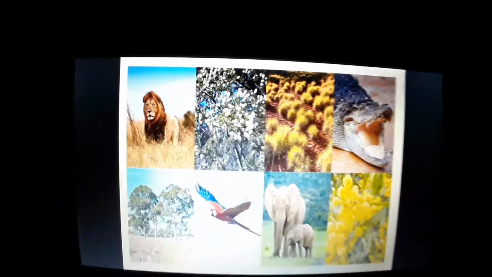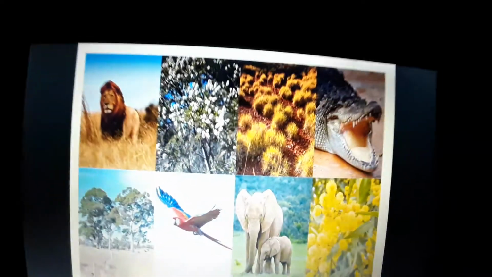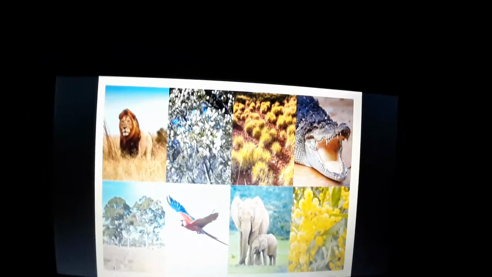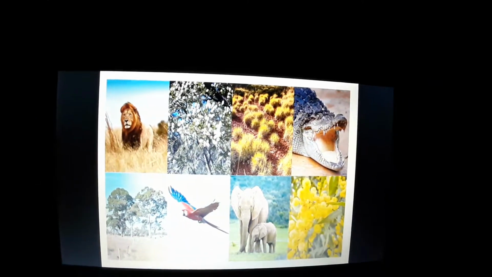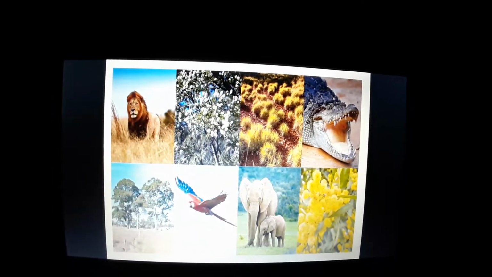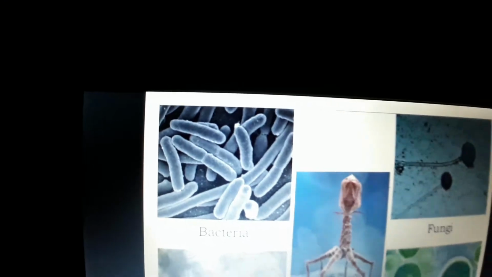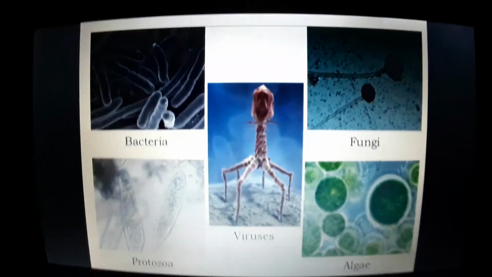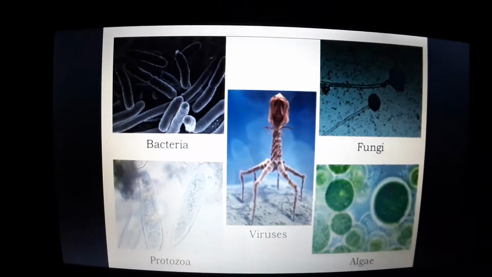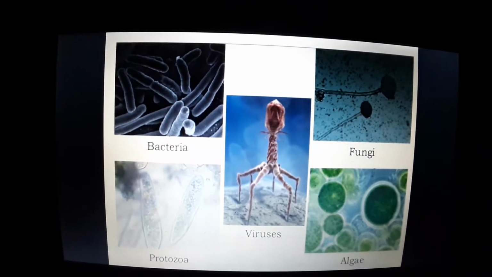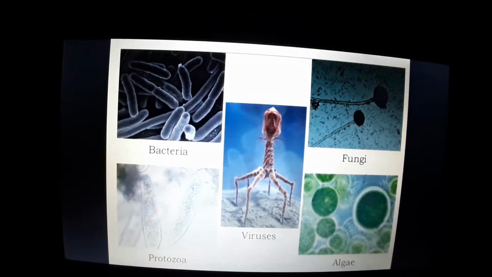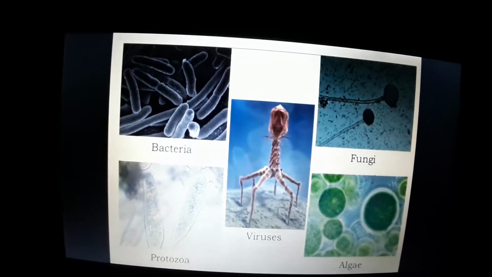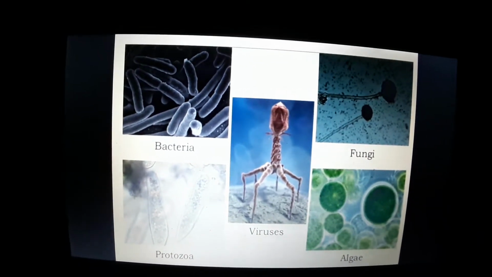We see many living things around us, but there are many things that we cannot see with our naked eye. We cannot see the bacteria, we cannot see the virus, we cannot see the fungi, algae and protozoa. These are living beings, but we cannot see them with our naked eye.